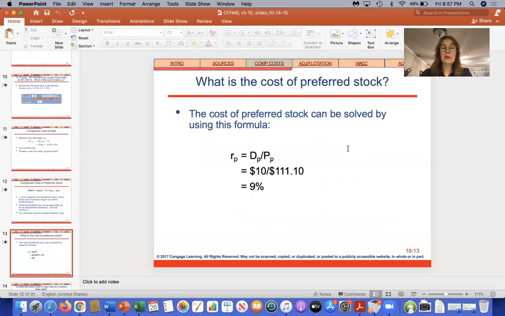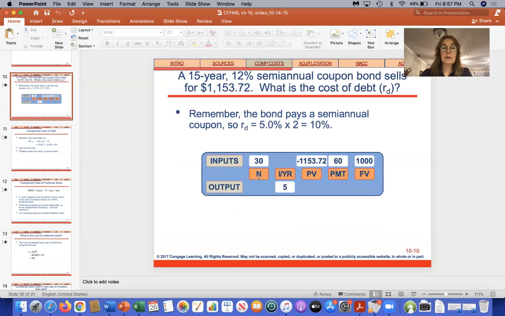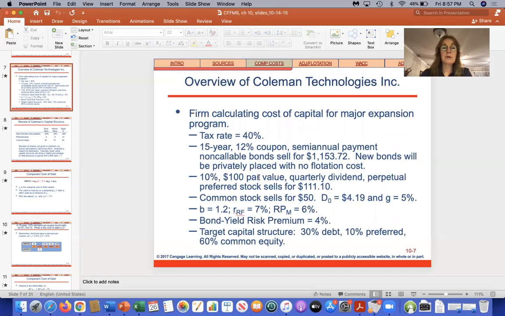The second component is the cost of preferred stock. The cost of preferred is the dividend divided by the price. Okay, there's a typo. Hang on, let me go back to that information. I'm just realizing now there's a typo on that.